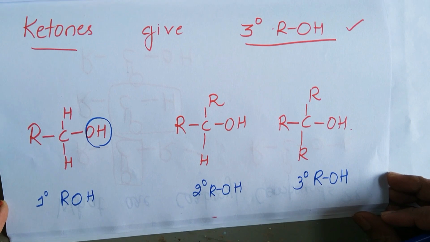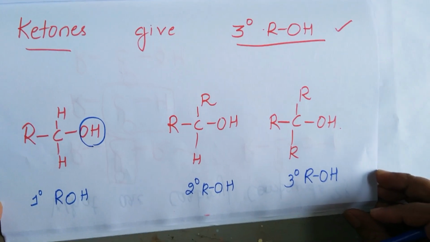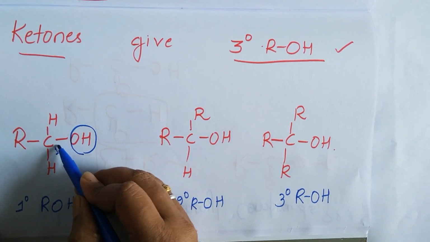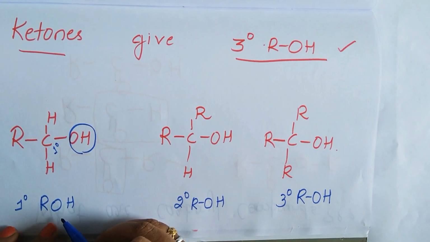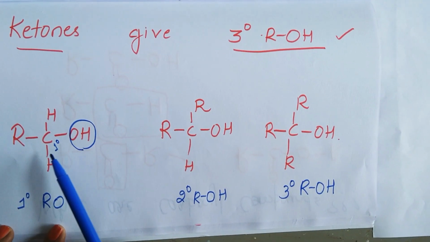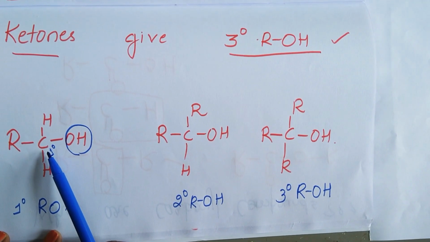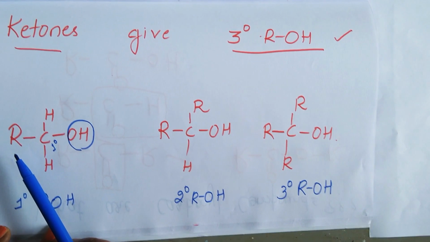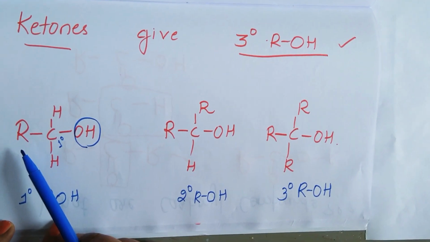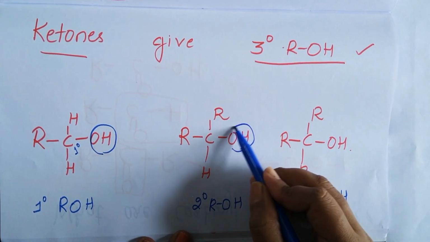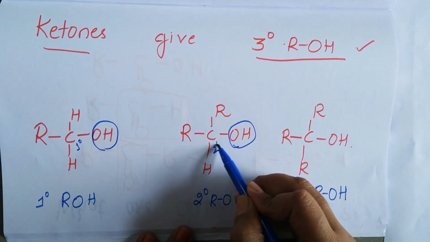Let us remind ourselves what is a primary alcohol. An alcohol in which OH is attached to a primary carbon atom is called a primary alcohol. What is a primary carbon atom? A carbon atom which is attached to only one carbon atom or no carbon atom is called a primary carbon atom. Okay, and which alcohol is this? Here OH is attached to a secondary carbon atom.